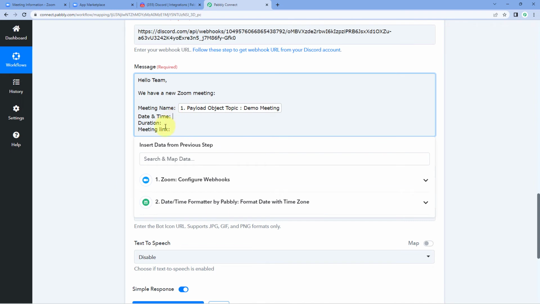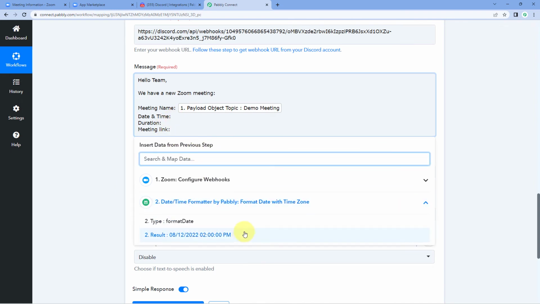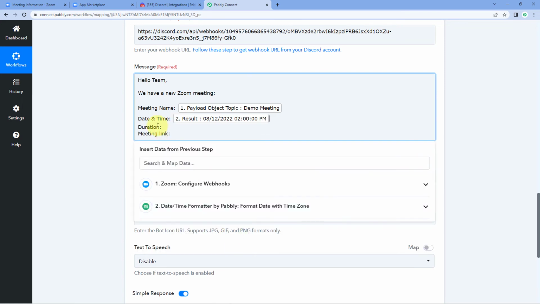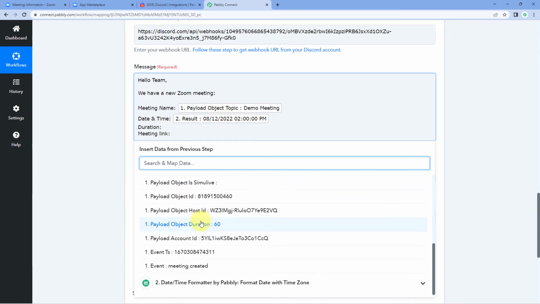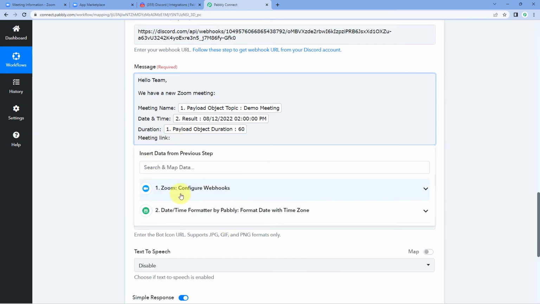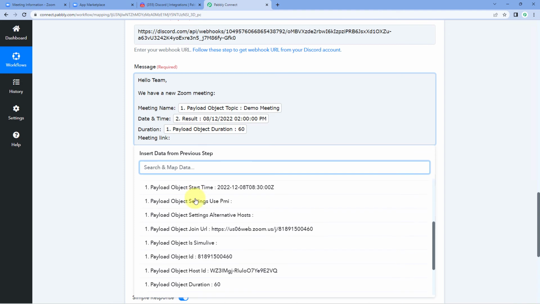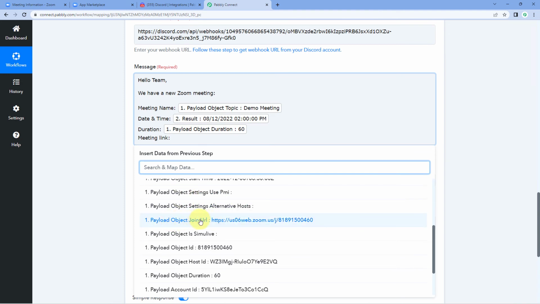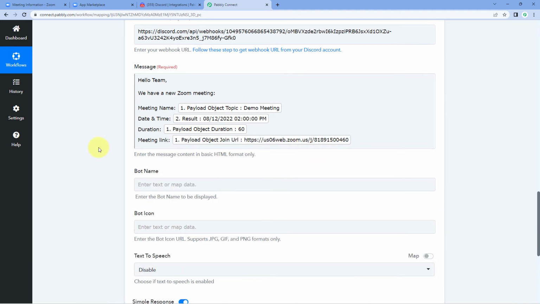Then it is asking us date and time. So using date time formatter, we have converted the start date and time of the meeting into our format, Asia Kolkata format, basically in the format of our Zoom account. So here it is the date and time of the meeting. Now from the Zoom responses, just scroll down and map the duration of the meeting as well. And at last, the meeting link. So from Zoom, we have also received the join link of the meeting. Just select this meeting link as well and map it over here.